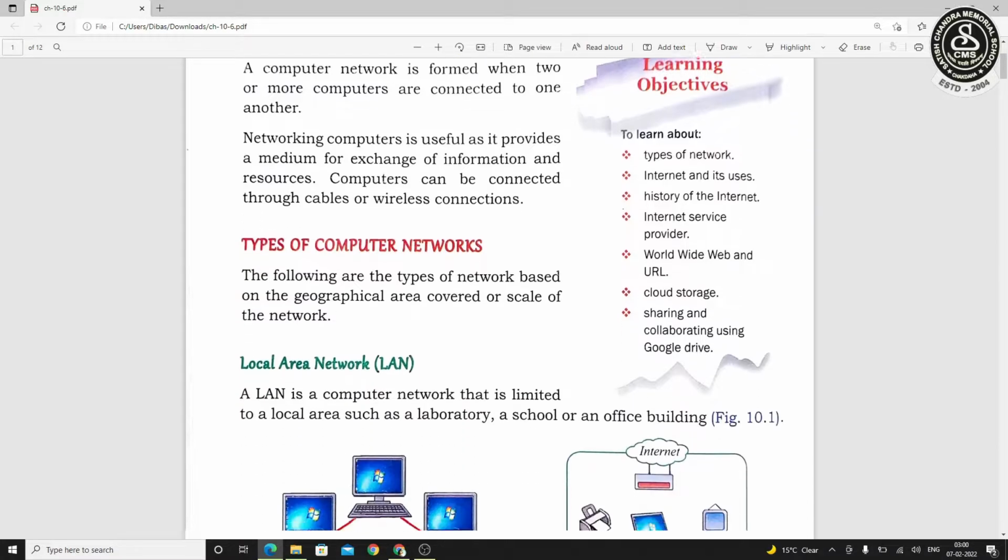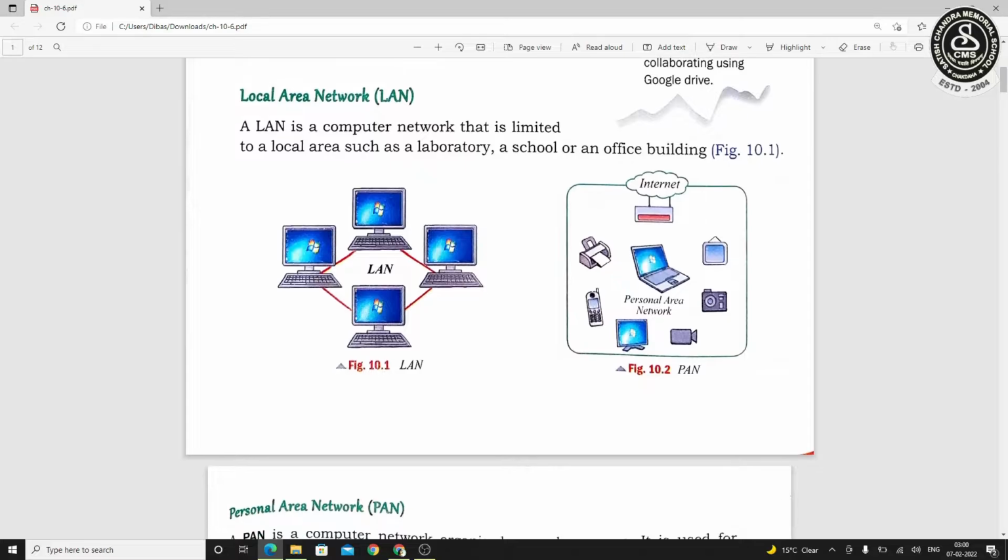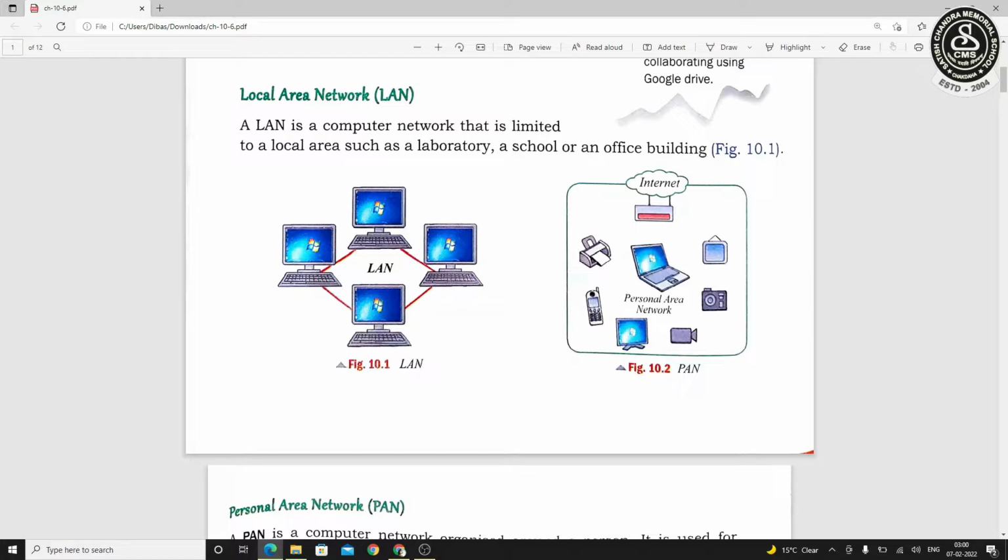So first we are going to learn about LAN. LAN means local area network. By the name, it's simple that it covers a very limited area. That means it can be a laboratory, a school, or an office building. So the network which covers a very limited area is said to be a local area network.